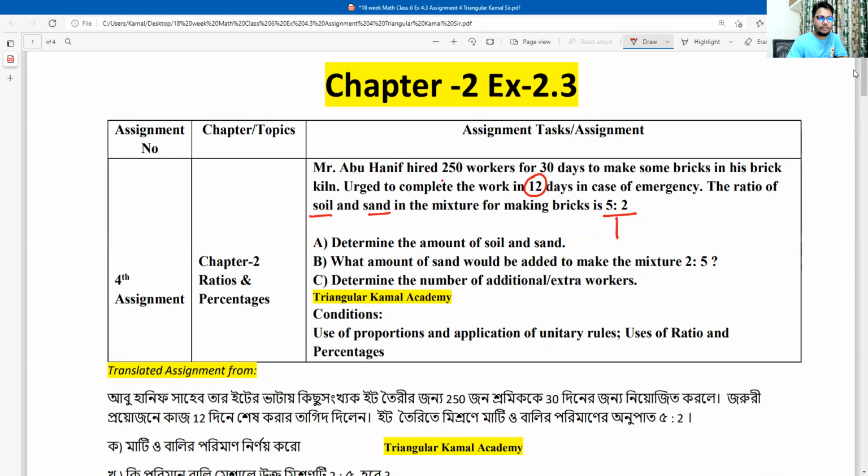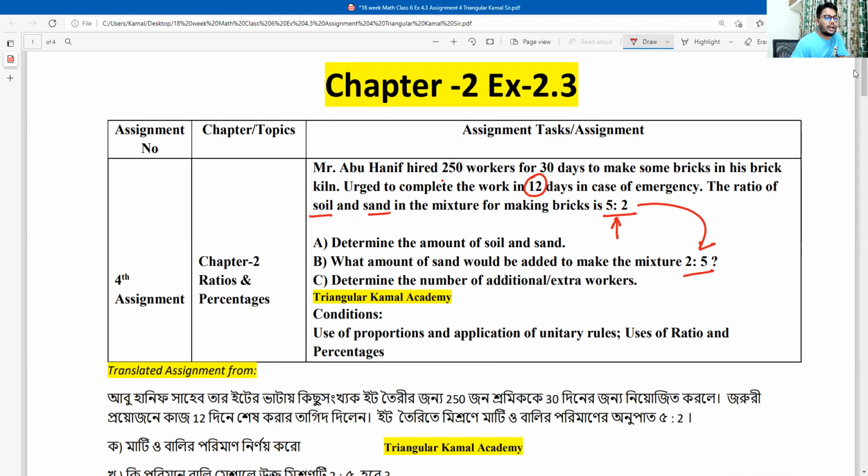Here the ratio given is 5:2, so definitely soil is greater than sand. But if we add sand in the mixture, gradually the sand amount will be increased more than the soil. So up to this point, the ratio will be converted. 5:2 will be converted to 2:5 if we add extra sand in the mixture. Now the requirement is what amount of sand should be added in the mixtures so that the ratio will change.